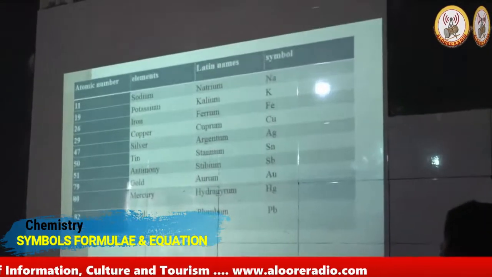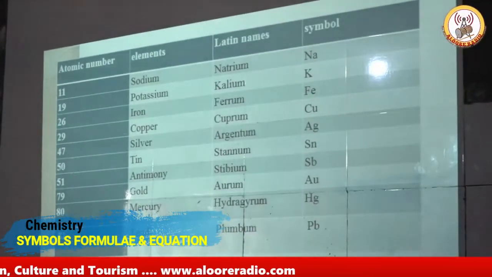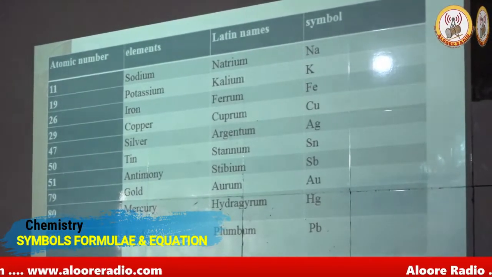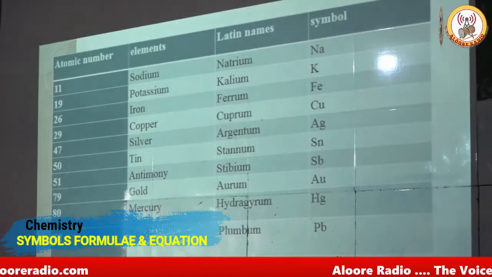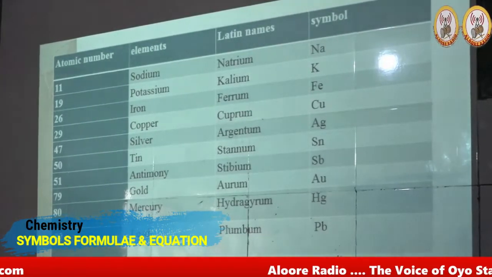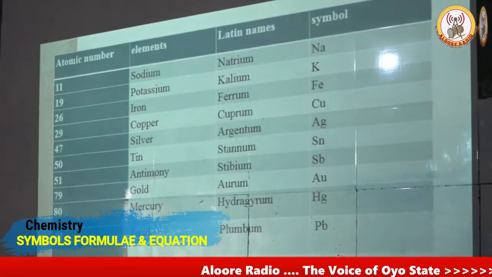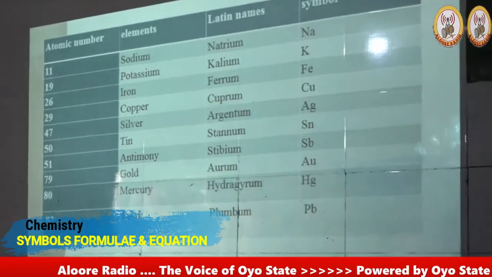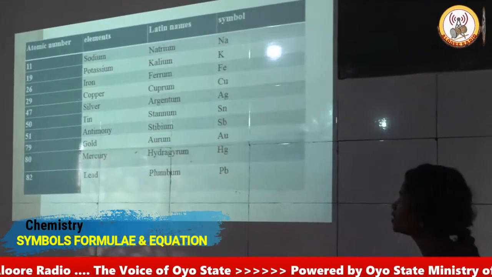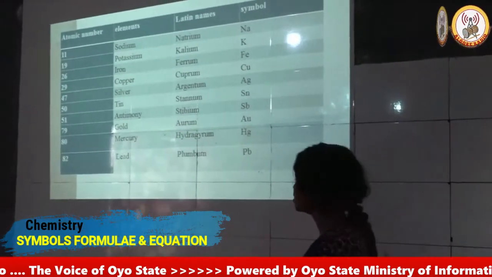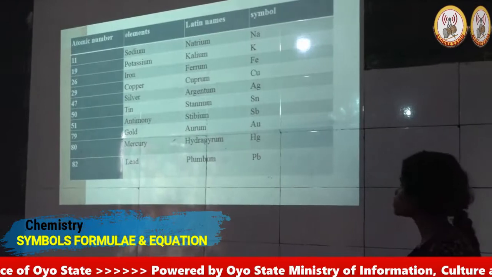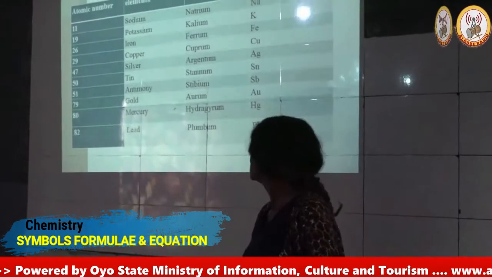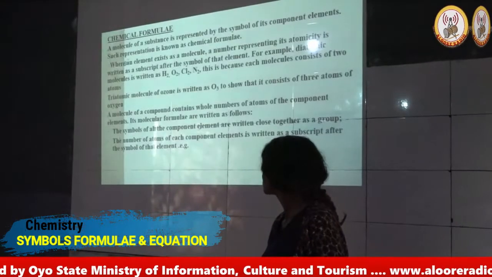Tin, the Latin name is stannum, and the symbol is Sn. Antimony, the Latin name is stibium, and the symbol is Sb. Gold, aurum, and the symbol is Au. Mercury, hydrargyrum, and the symbol is Hg. And the last but not the least on the list of Bacillus is plumbum, which is represented using Pb.